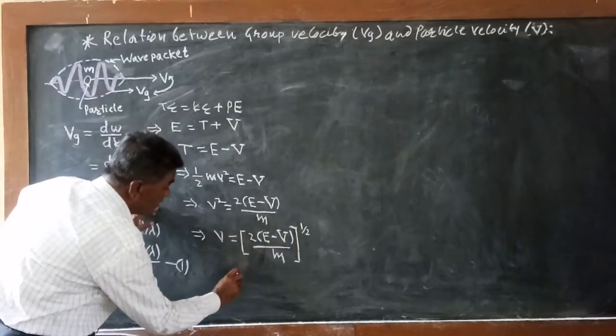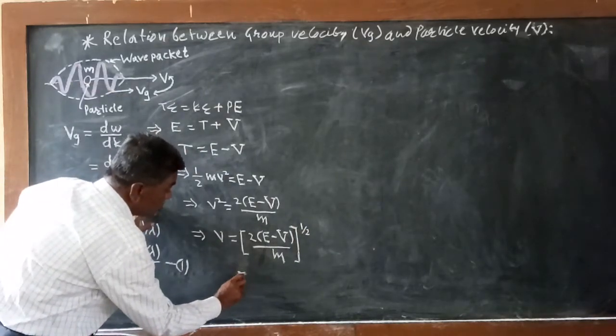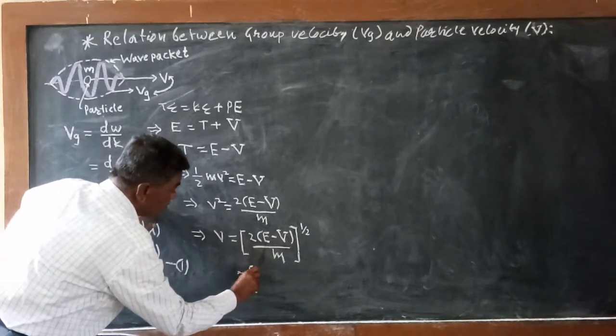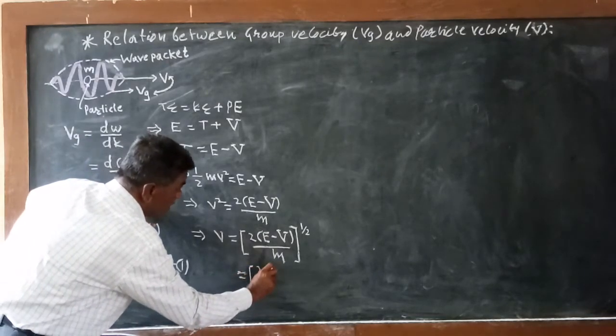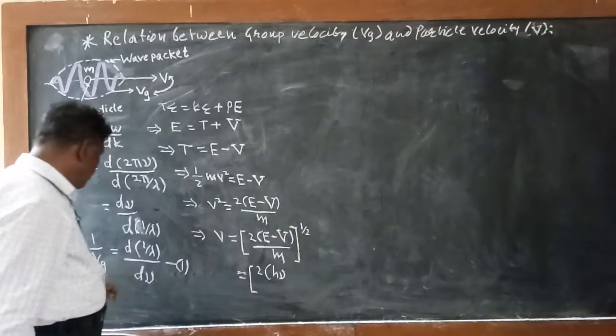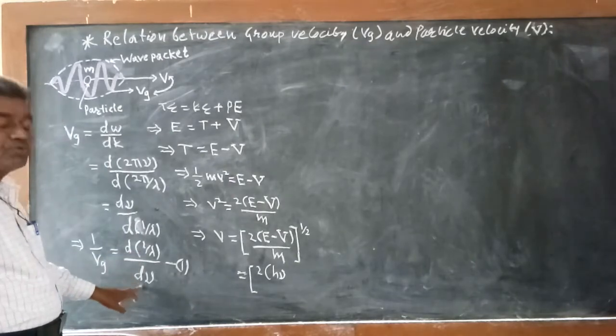Again we know that the energy of the particle can be written as hμ. So 2 into bracket, we will take hμ. Why will we take hμ? Because next we have to take the differentiation with respect to μ.